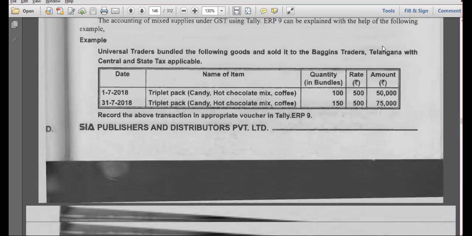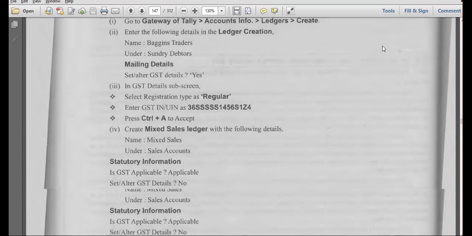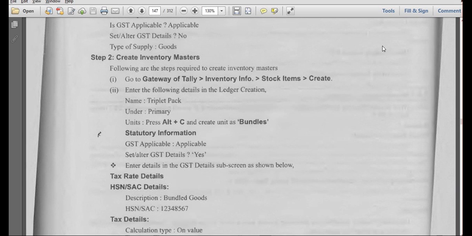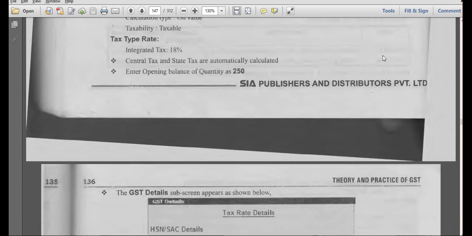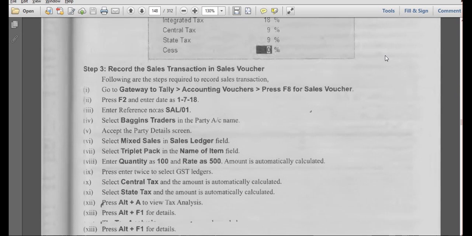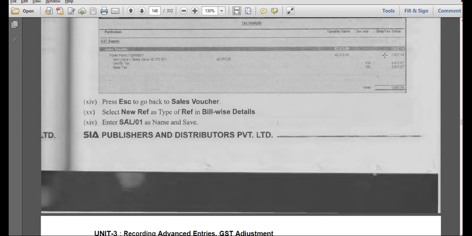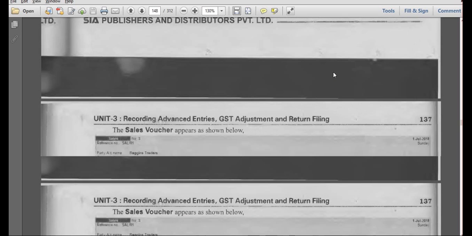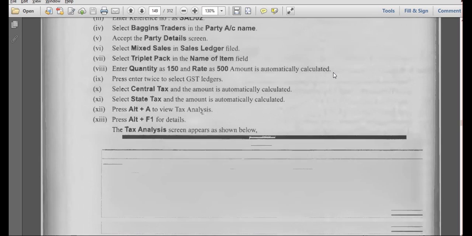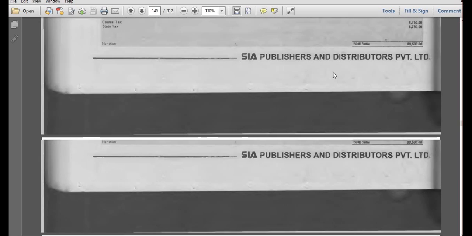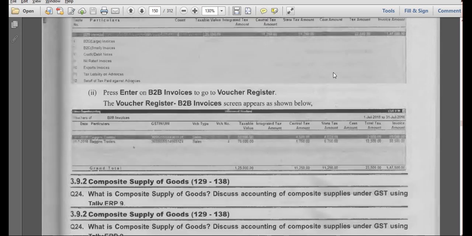So we can even see mixed supply and composite supply also. This unit is a bit big unit. It will take 3 days to finish. In the next 3 classes, we are going to finish unit 3. All in practical.